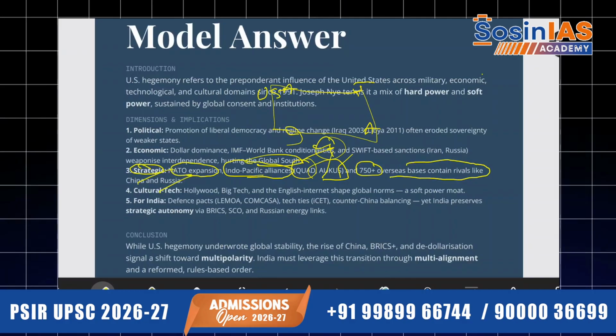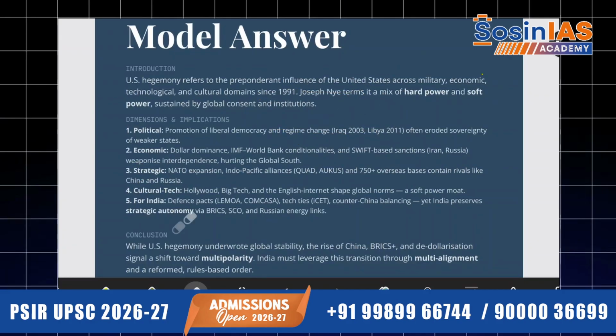To contain rivals like China and Russia, to contain their power and their geopolitical influence on many other countries, the USA has 750-plus naval bases in other countries. Oh my God, you can say that they can launch any attack from any part of the world. Now, we have the cultural tech: Hollywood, big tech, Marvels, VFX, the English internet, Netflix, Amazon Prime, etc. have shaped the global norms.